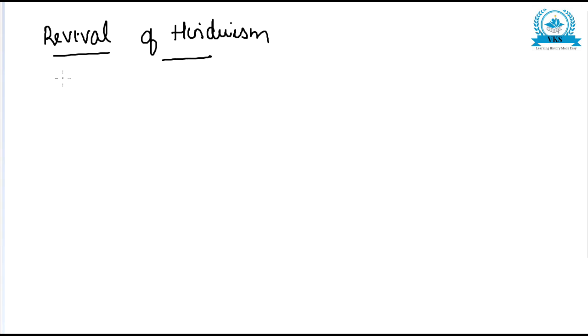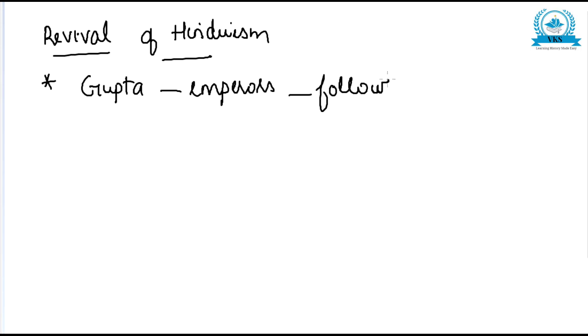Then we will move on to the first point, that is the revival of Hinduism. In the Gupta age, there was a great revival of Hinduism. The great Gupta emperors were followers of Hinduism.